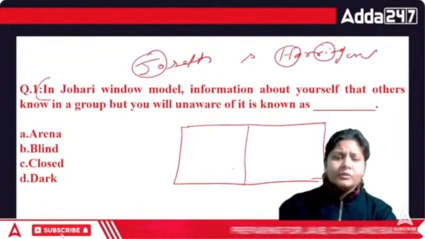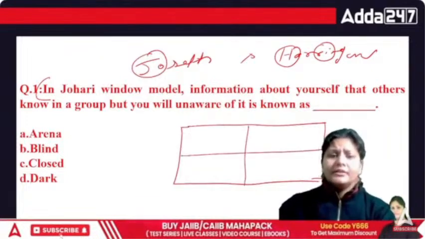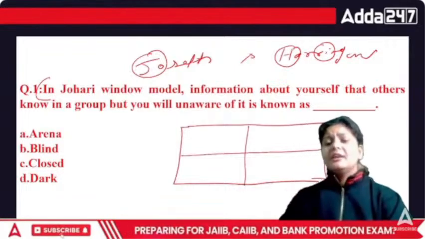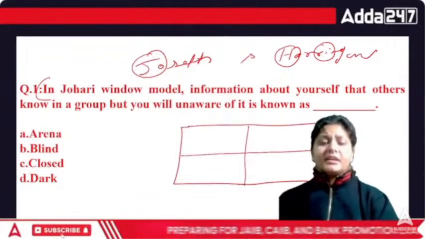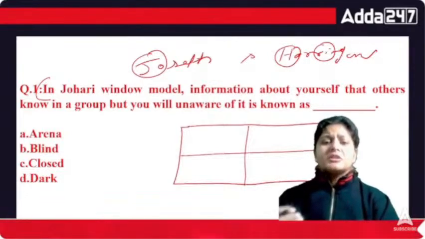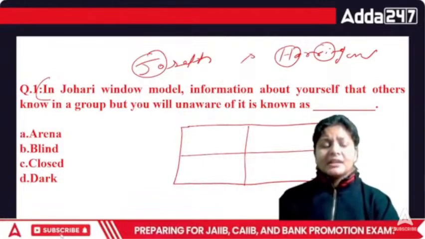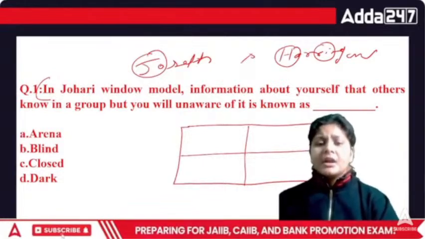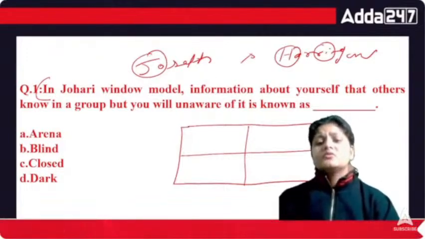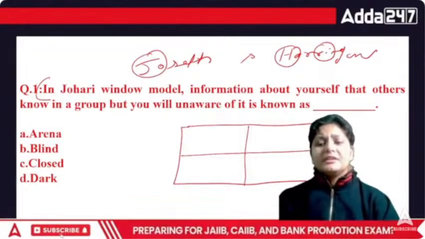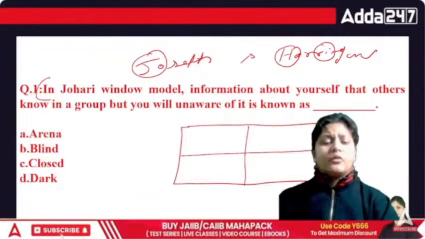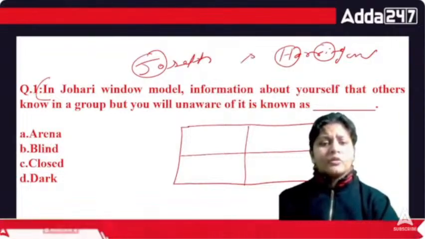Basically, the Johari window is a technique designed to help people better understand their relationship with themselves and others. That means how open they are with themselves and even with the other person. So the Johari window is the method where we help people better understand their relationship with themselves and others, right? In the Johari window we have four quadrants in total.